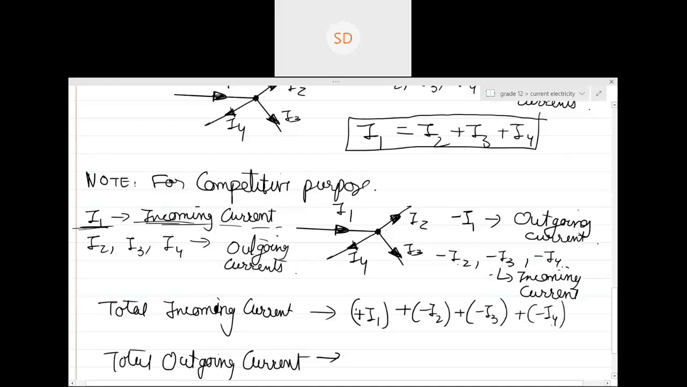Yes, sir. Sir, I didn't understand. Isn't incoming supposed to be positive? No, the convention is up to us, what we want to take, positive or negative. So it doesn't matter. Okay?